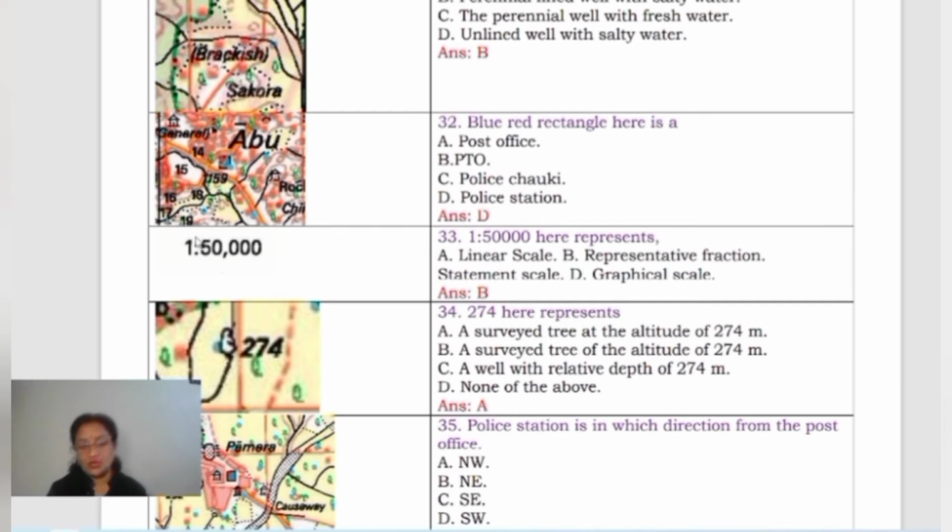That means over the paper 1 centimeter is equal to 50,000 centimeters on the ground. Between the same two places, if the distance is 1 centimeter, it will be 50,000 centimeters in actuality on the ground. This is how the scale is mentioned. This type of scale is called the representative fraction.